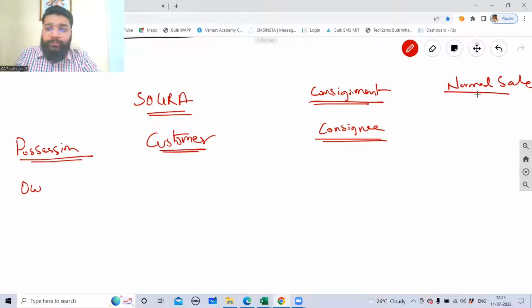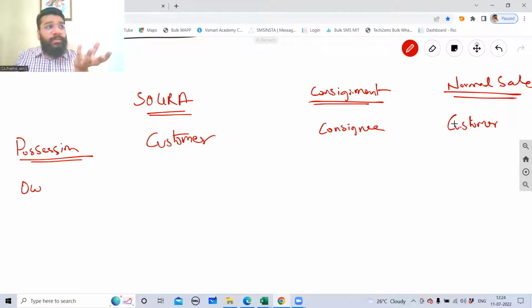In a normal sale, who is having the possession? Customer. Possession of goods means the person who is holding the goods. So once the goods are sent or sold, in case of sale of goods on return approval basis, the customer has got the possession. In consignment, the consignee has got the possession. In a normal sale, the customer has got the possession.